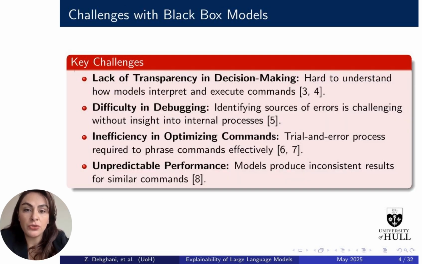One of the biggest issues with large language models is that they work like black boxes. First, there's a lack of transparency. It's hard to know how the model makes decisions or why it gives a certain answer. Second, they're difficult to debug. When something goes wrong or a response seems off, we can't easily trace the problem.